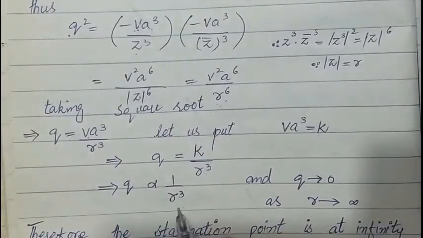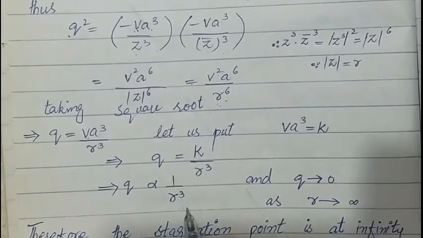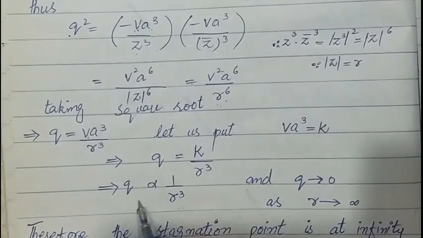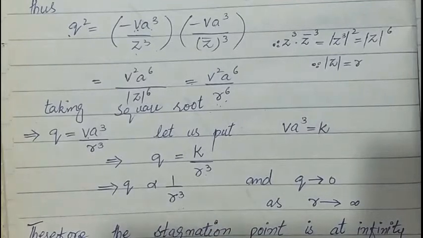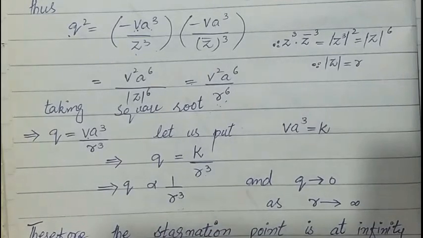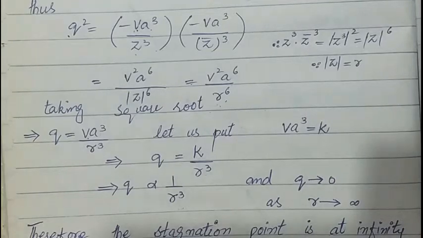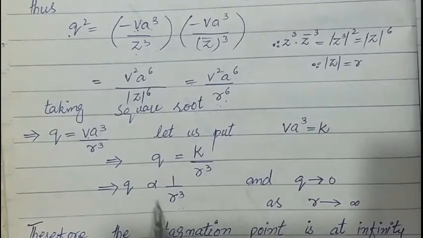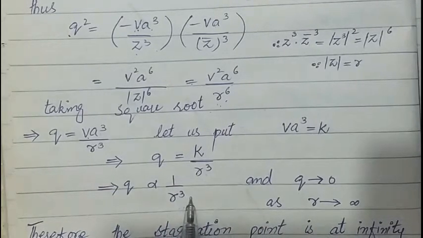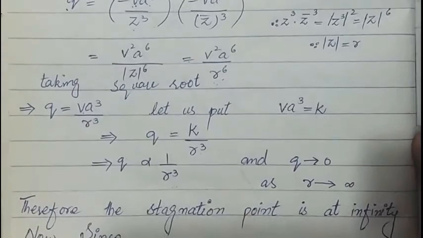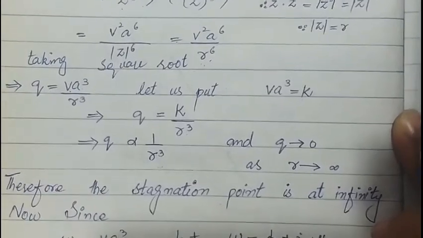So this relation shows that if the distance from the origin is at infinity, then speed is 0. Therefore the stagnation point is at infinity, because a stagnation point is a point at which speed becomes 0. So speed will become 0 when the distance from the origin is infinite. 1 over infinity will become 0, so that gives us speed equal to 0.